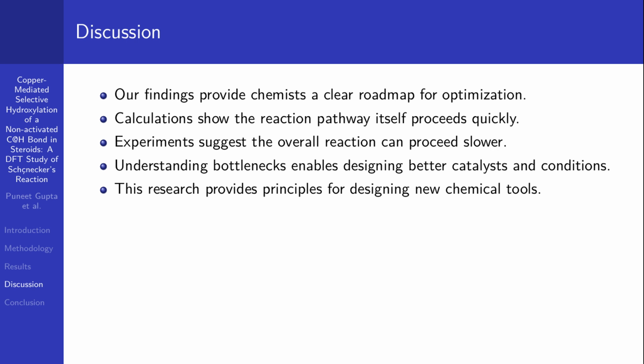By knowing exactly how and why this reaction is so precise, we can now work to optimize it. For instance, while our calculations showed the reaction pathway itself is quite fast, experiments suggest the overall reaction can be slower. This tells us that there might be other steps, like the initial setup of the copper complex or preparing the steroid molecule, that are currently holding things up. By understanding these bottlenecks, we can design better catalysts or reaction conditions to speed up the entire process.